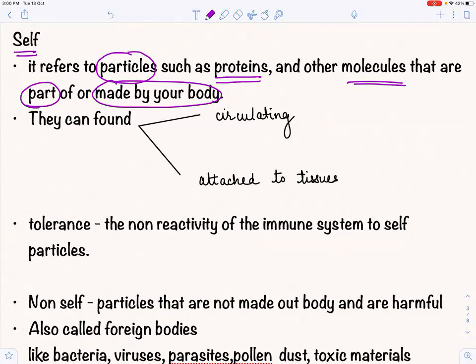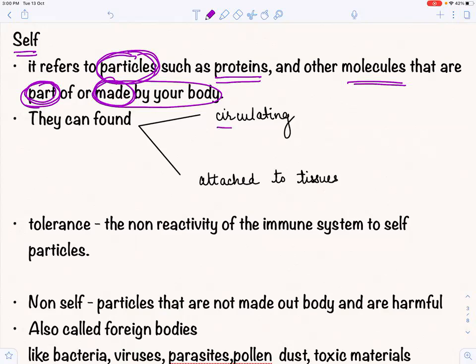तो self का क्या मतलब हो गया, वो particles या वो proteins या वो molecules जो अपनी body में हैं या वो आपकी body बना रही है. Either they are present in your body or they are a part of your body or your body is making it. So two very important points: they are a part of your body, or your body is making that particle or those proteins. अब कैसे मिलेंगे, how will we find these particles in our body?